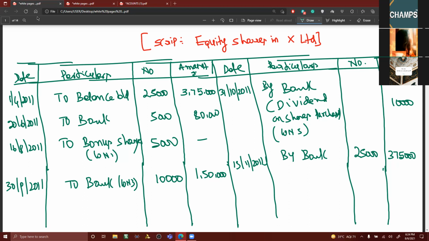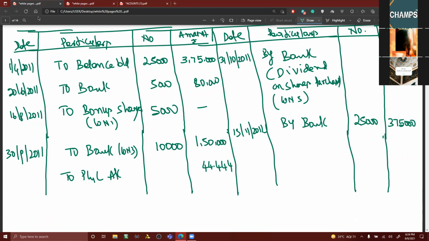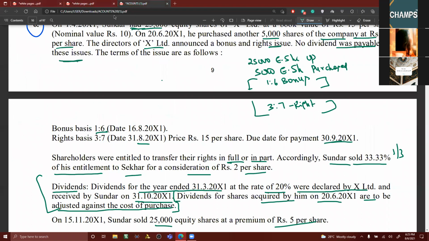So here you are getting a profit of 44,444. So, to profit and loss account, bracket, profit on shares. What is the date, my dear friends, here? Date of sale. 15th October, sir?